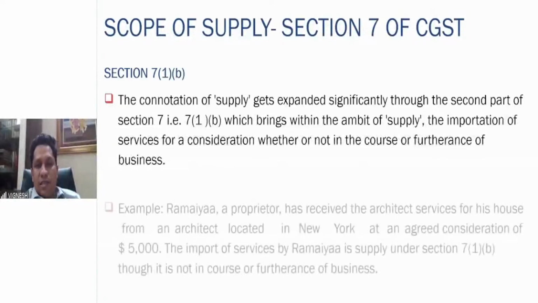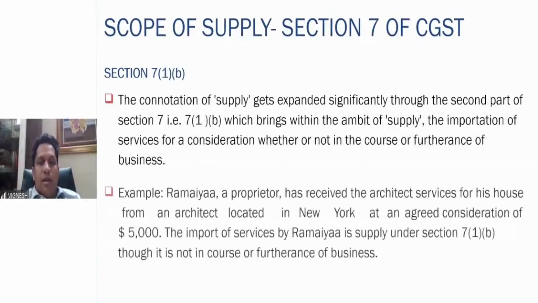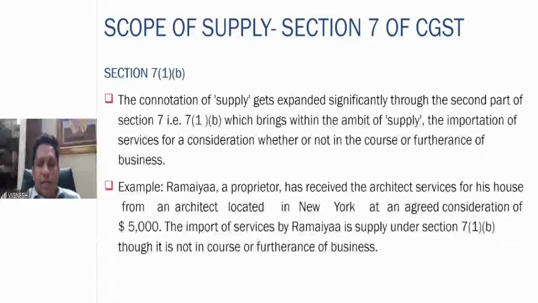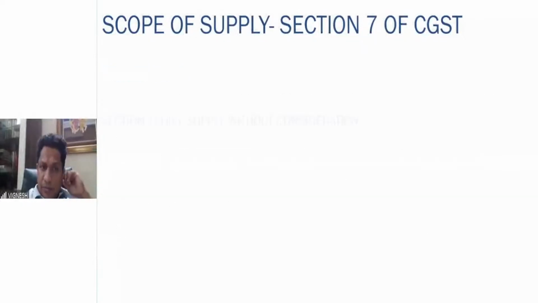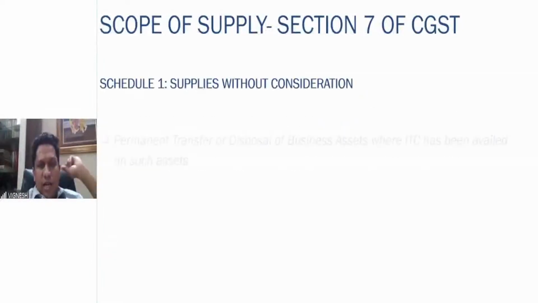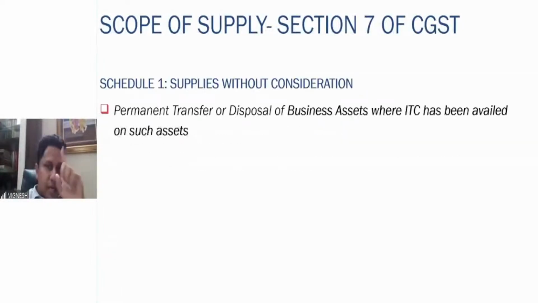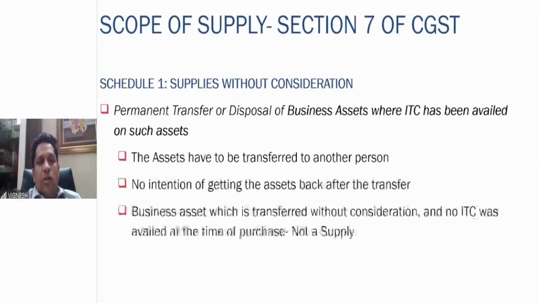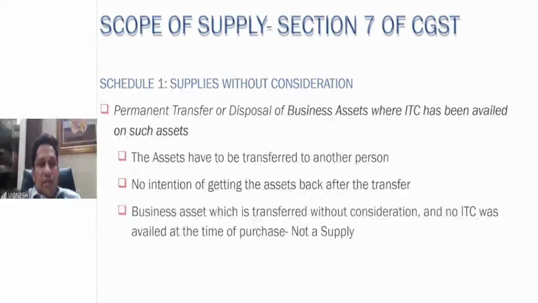Right? Import of services, example we have seen. Import is there for whatever purpose, for consideration, not in course or furtherance of the business also, it is a supply. So disposal of business asset transfer, it has to be transferred to other person without consideration. Main condition is ITC should not have been availed. Some examples we have seen in this also.